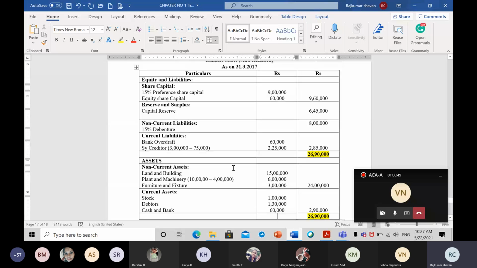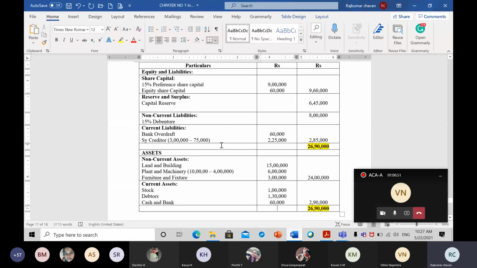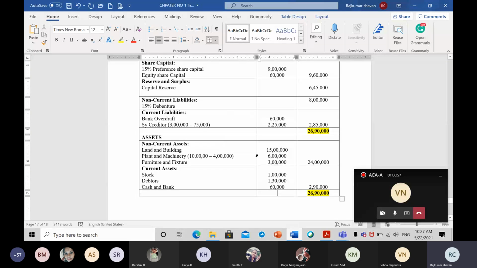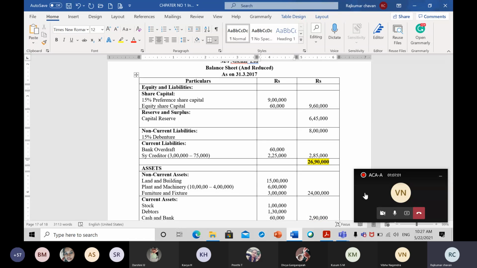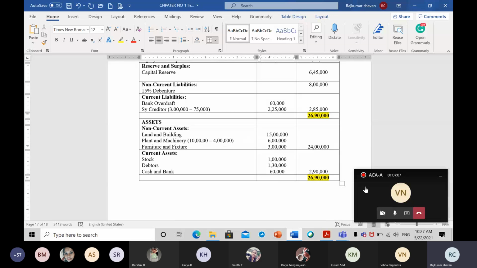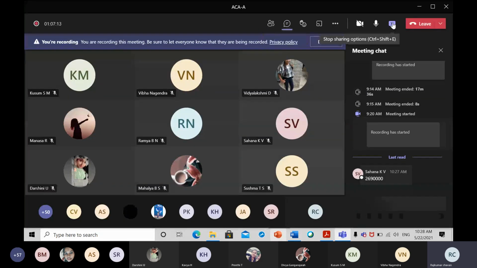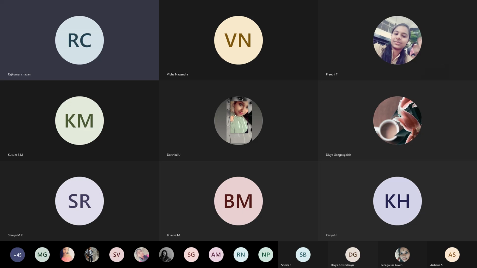So this is how you have to solve the problem in your examination. Follow the format properly, read the question properly, and then solve it one by one. Carefully you have to solve the balance sheet, because it is very important when you prepare the revised balance sheet. So 26 lakh 90,000 and 26 lakh 90,000, this is the answer we have got over here. Okay, so that's all. The problem is completed, so I will stop recording here.